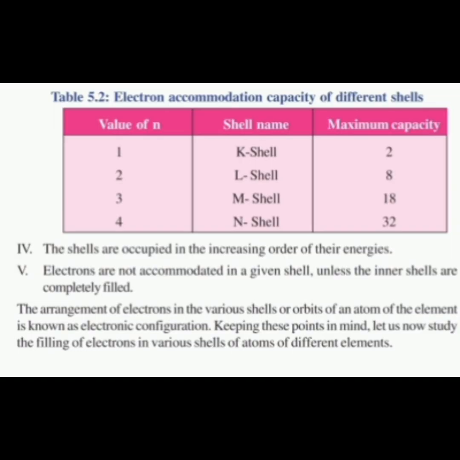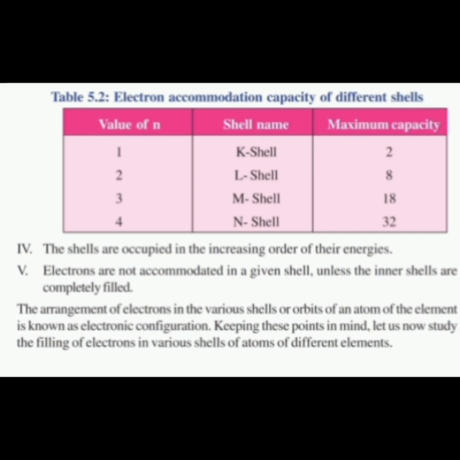The arrangement of electrons in the various shells or orbits of the atoms of the elements is known as electronic configuration. So the arrangement of the electrons in the orbits is called electronic configuration. This is very important, you have to note it. Keeping this point in mind, let us now study the filling of electrons in various shells of atoms in different elements, which we are going to discuss in our next session.